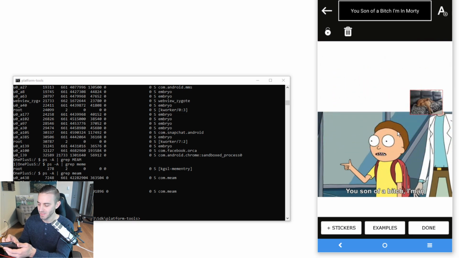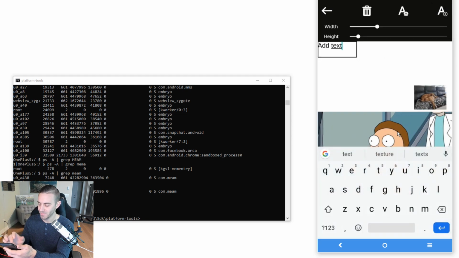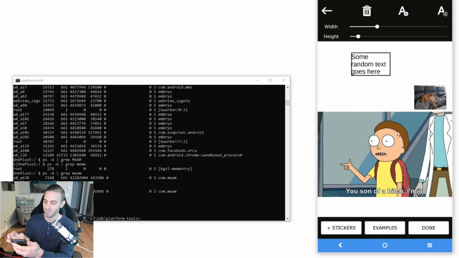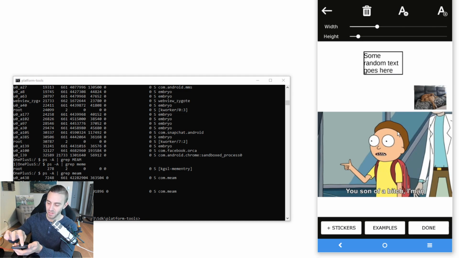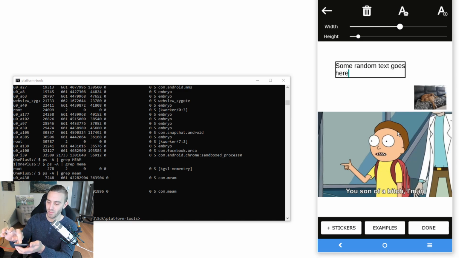I'm going to leave this sticker over here, and I'm going to write some text on here. Some random text goes here. So this is how you add text to your memes. And I can't shrink this with my fingers, I can't pinch it or shrink it. It kind of just goes like this, and you have to resize the text box by clicking up here in the slider. So if I drag the width over, you can see that now I can determine what this text is going to look like more.